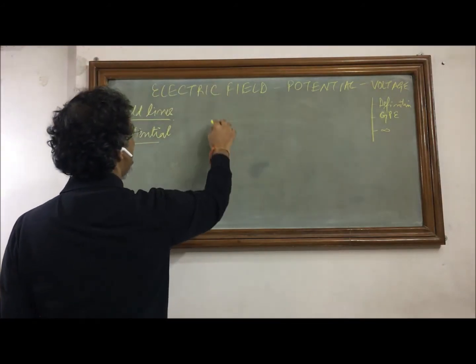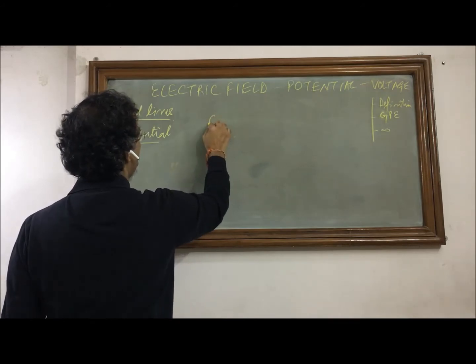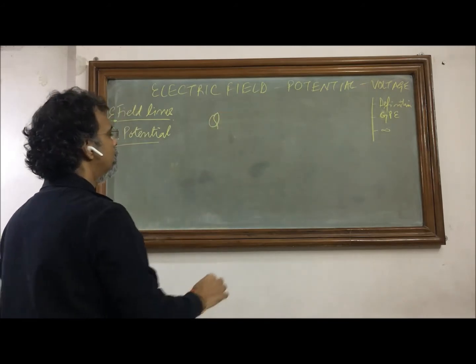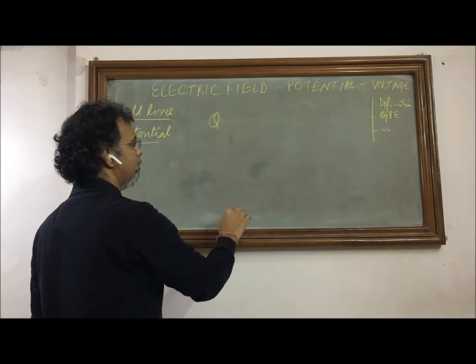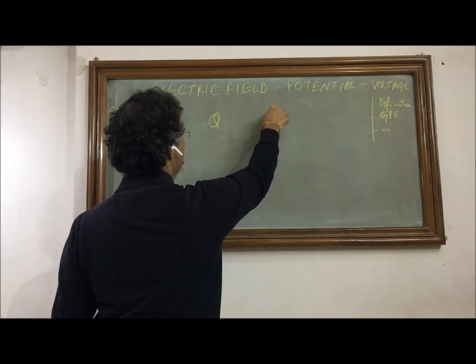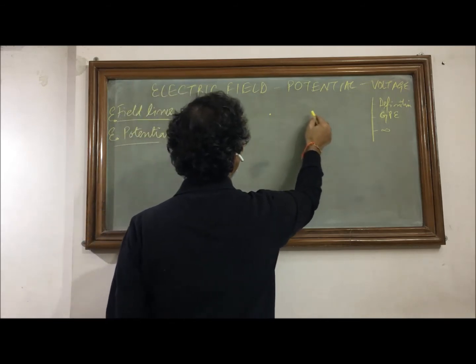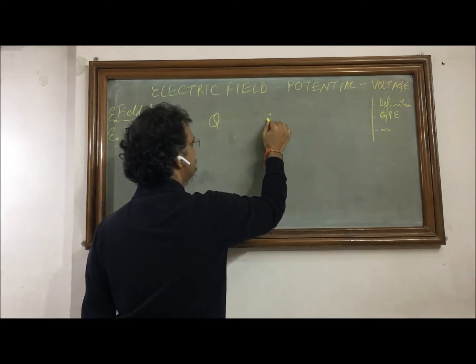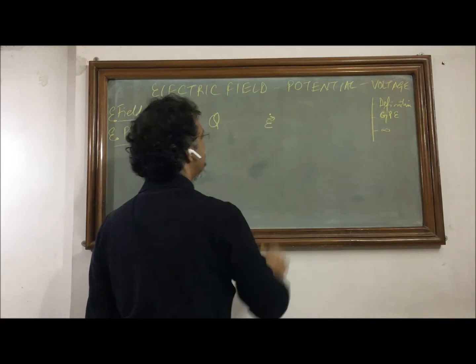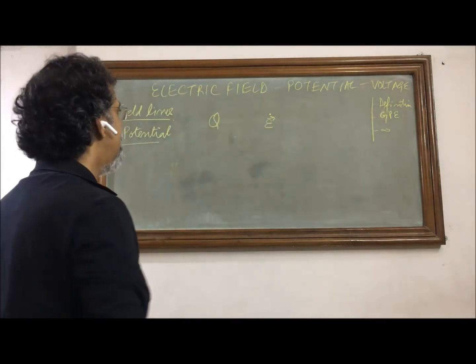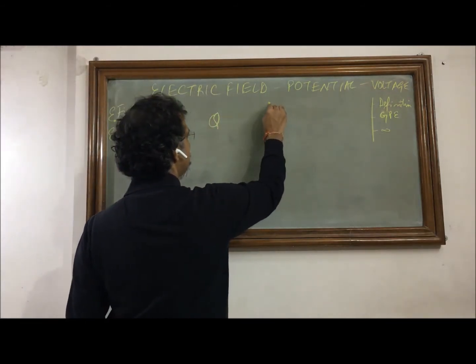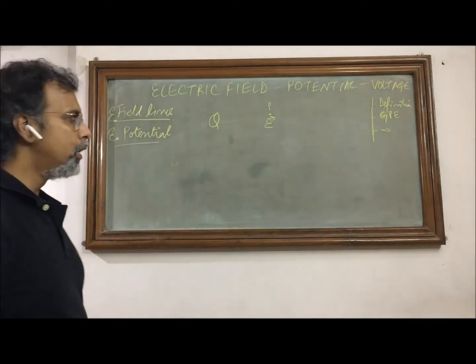Let us again assume we have a source charge Q. Now we know that with respect to this source charge Q, at any particular point we are going to have a force which is for a unit positive charge defined as E. That is the electric field at this point P due to this source charge Q.